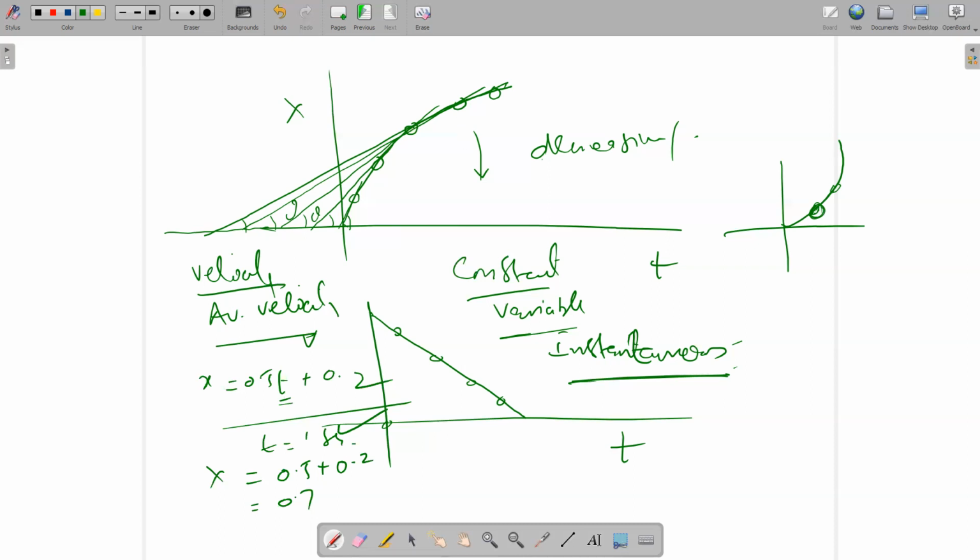Next time I will discuss more in detail about velocity and instantaneous velocity, and then acceleration. Acceleration is a more tricky and tedious term as compared to velocity. Doctor, will you give us some examples?